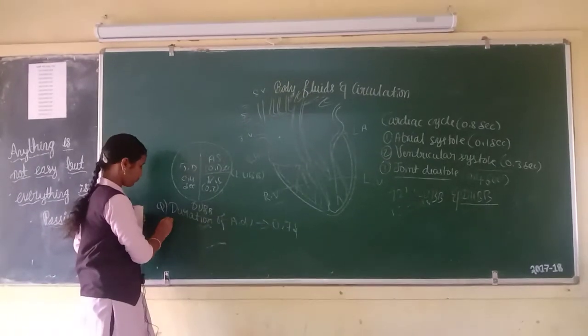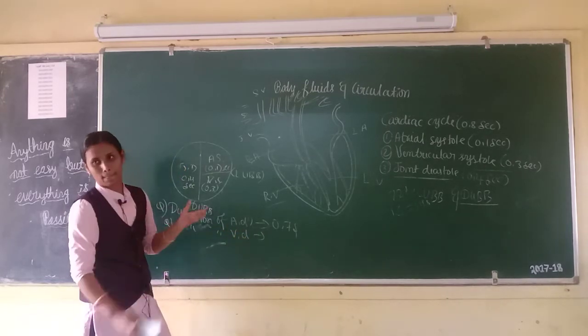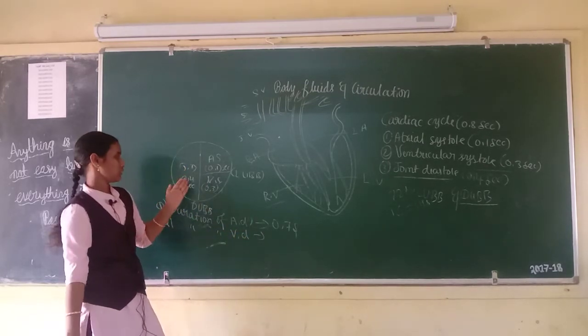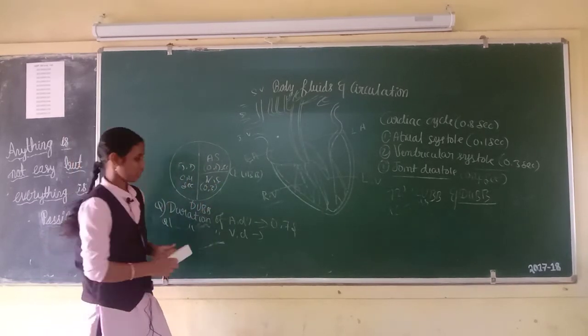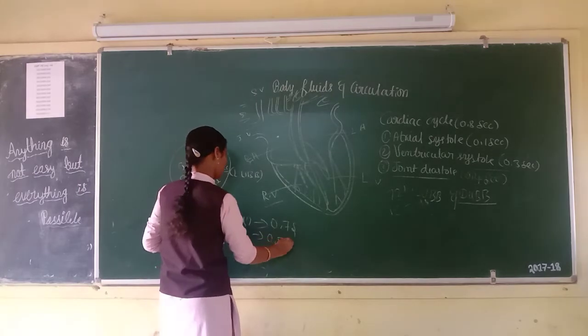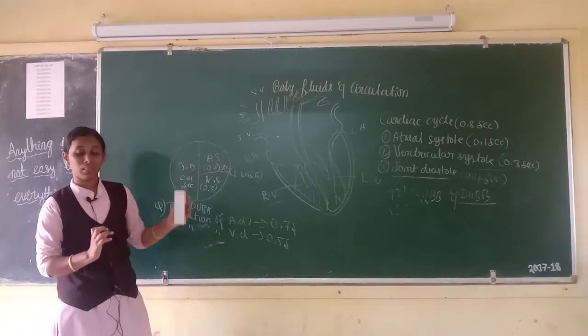Then duration of ventricular diastole, that is 0.4 plus 0.1, that is 0.5 second. Then duration between lub and dub.